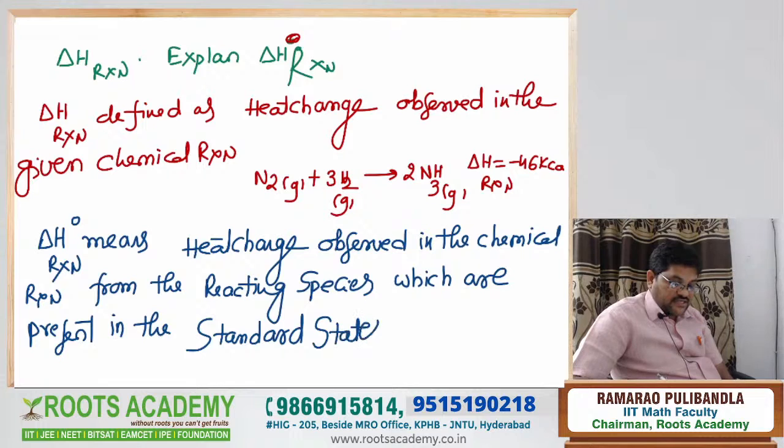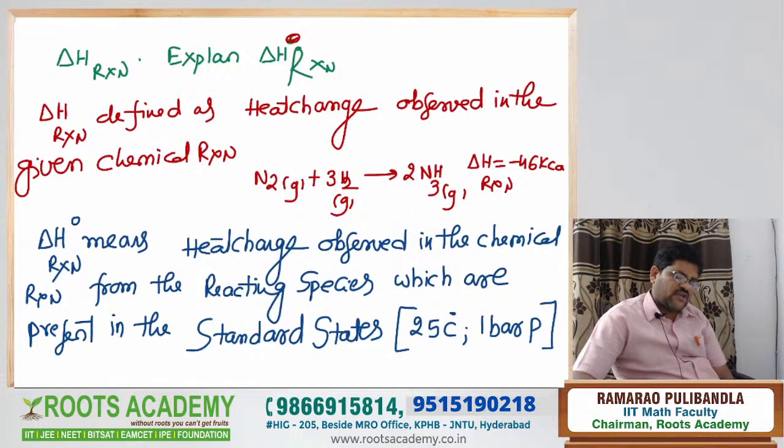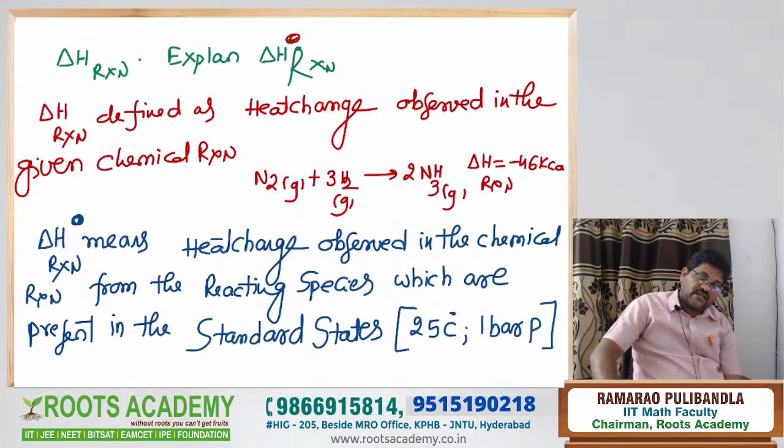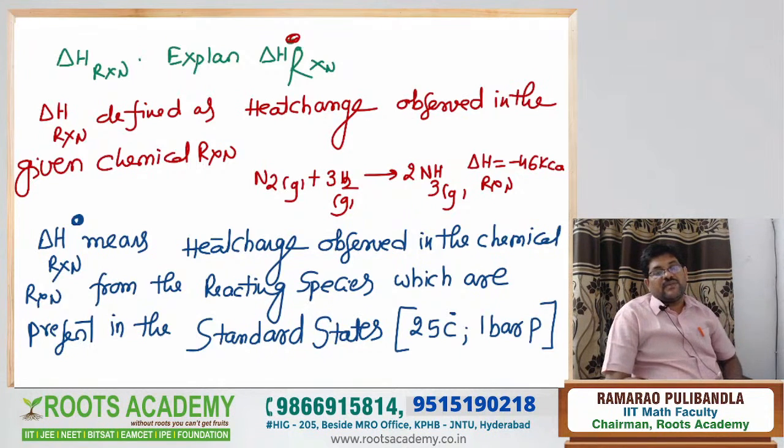What is standard state? At room temperature, room pressure. Room temperature is 25 degrees, room pressure is 1 bar pressure. Both have the same meaning, a small difference is there. Not means standard. Standard means heat change observed in the chemical reaction from the reacting species which are present in the standard state. Room temperature, room pressure. Simple logic, no confusion in the logic.